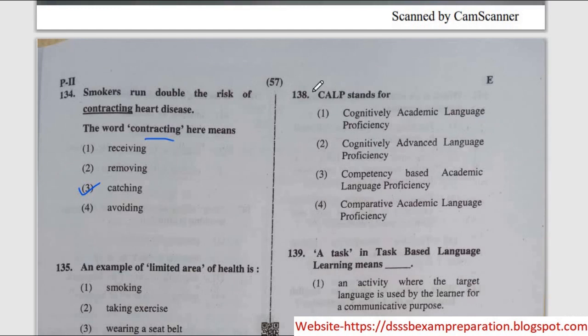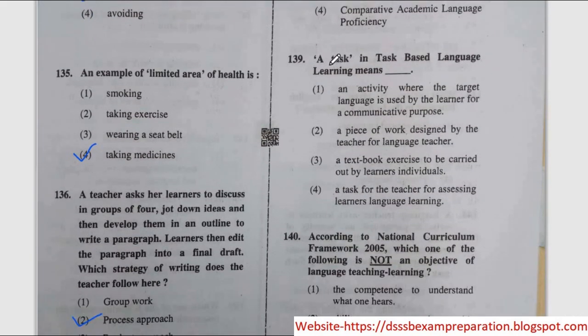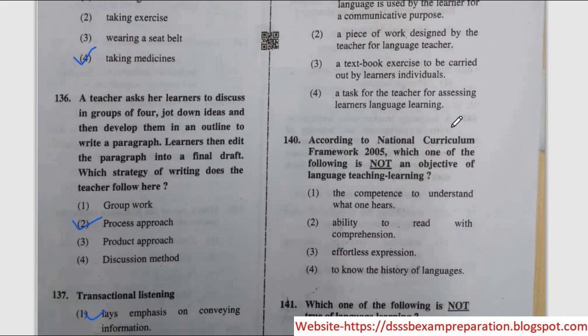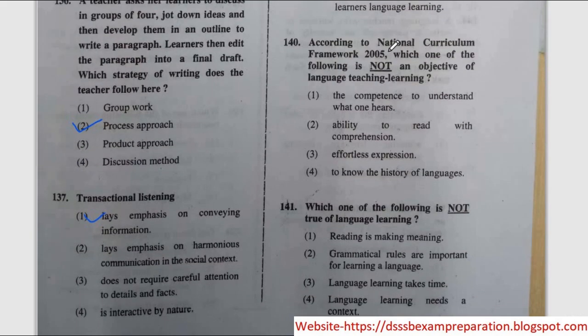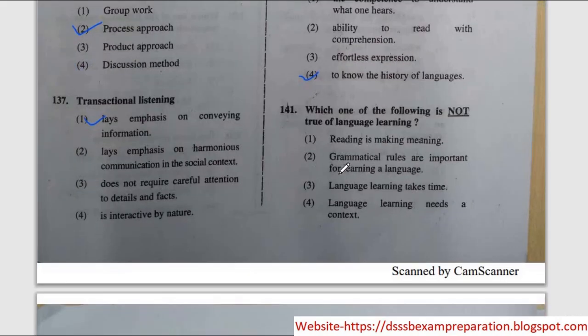Next question, CALP stands for. So the correct option is option number 2, cognitively advanced language proficiency. Next question, a task in task based language learning means. The correct option is option number 1, an activity where the target language is used by the learner for a communicative purpose. Next question, according to National Curriculum Framework 2005, which one of the following is not an objective of the language teaching learning? So the correct option is option number 4, to know the history of languages.